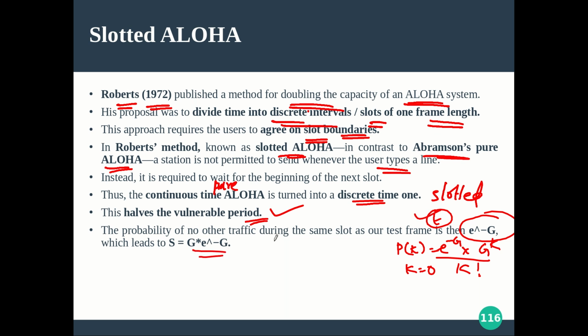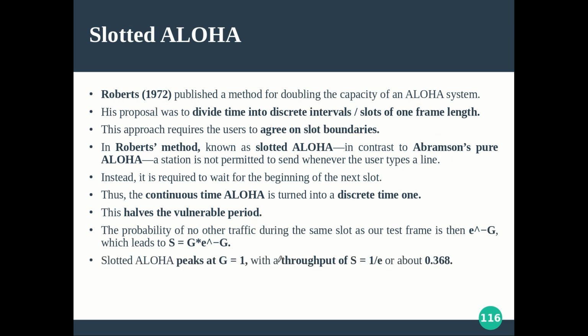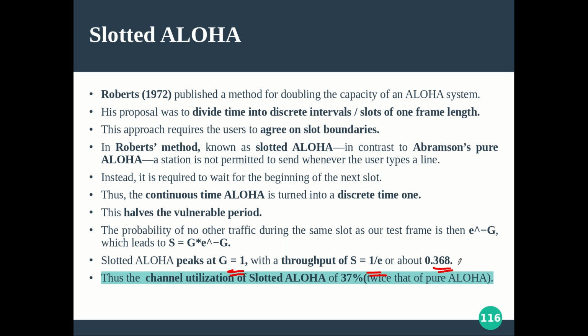So the throughput of pure Aloha is G into e raised to minus 2G, because the vulnerable period is 2t there. Here the vulnerable period is only t, so the formulation will be G into e raised to minus G. Accordingly, you will get the maximum throughput at G equal to 1, and it is something like 2 times the previous one. In the previous case it was 18%, here it is 2 times of it, 37 point something.